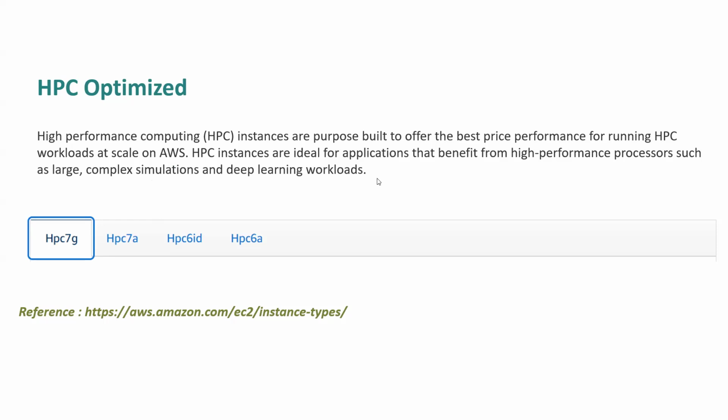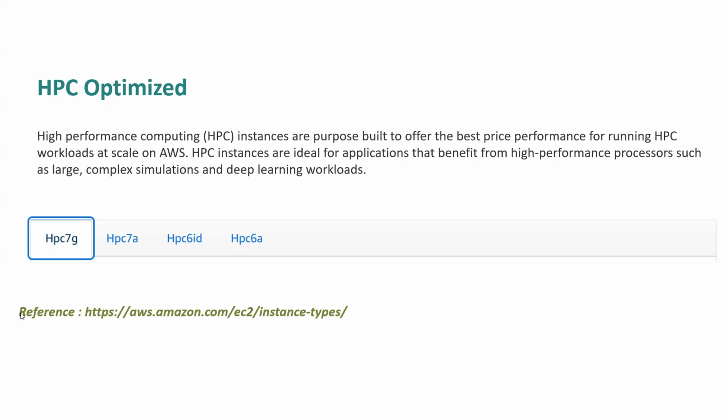Again, this is the next level scenario where very high computation power is required, for example complex simulation and deep machine learning. For this we can use HPC optimized instances.